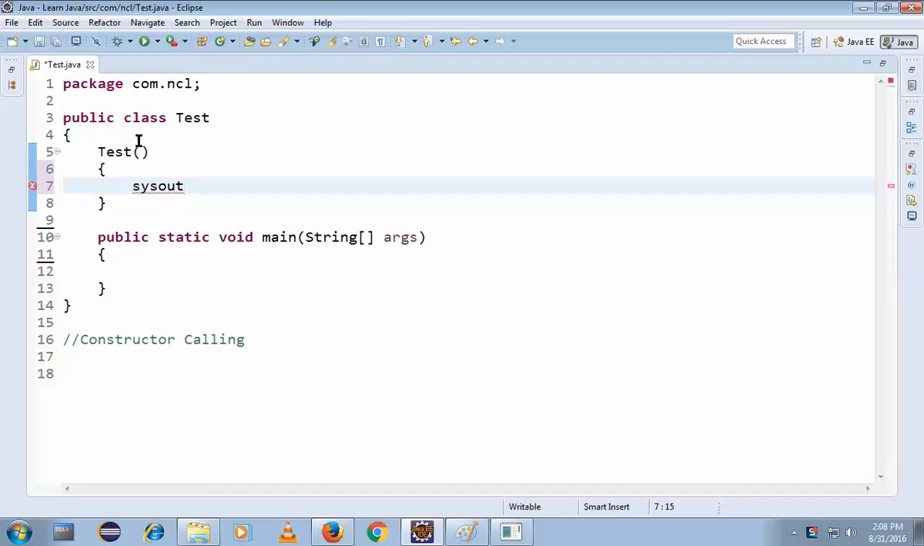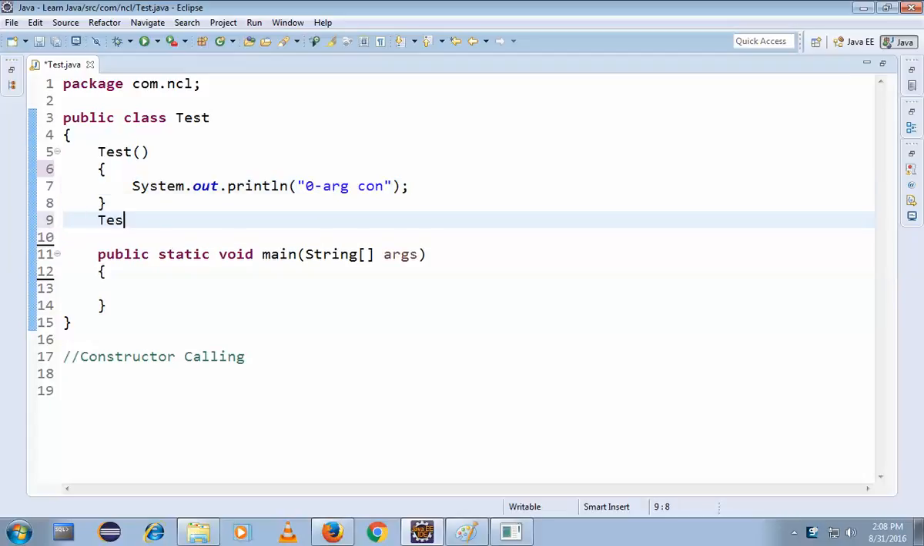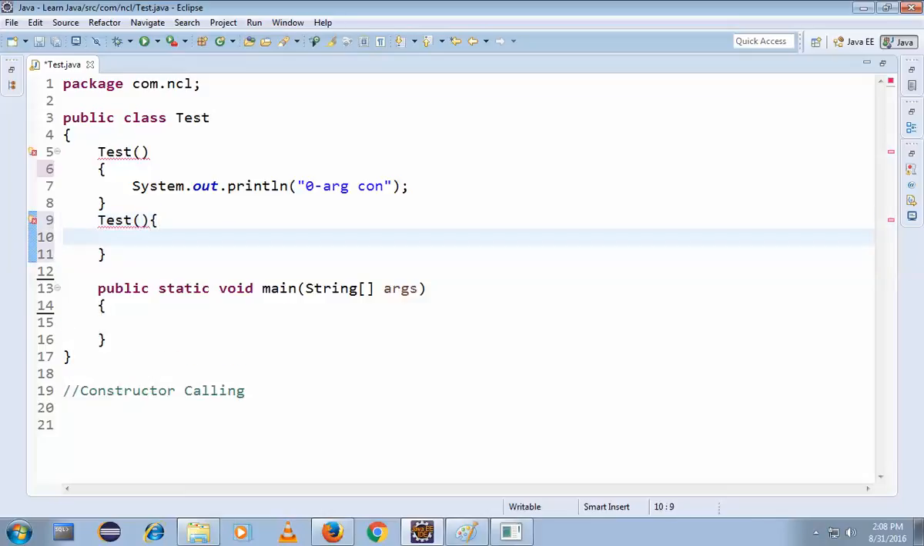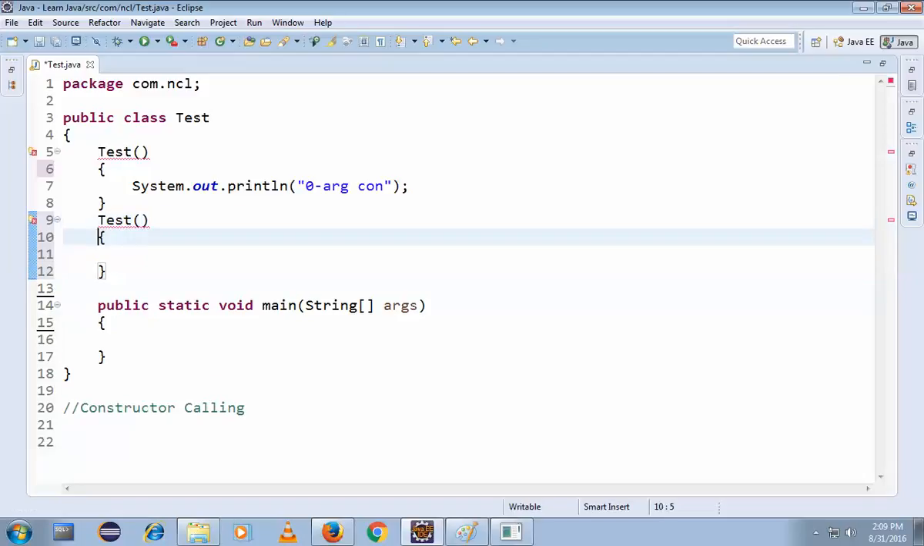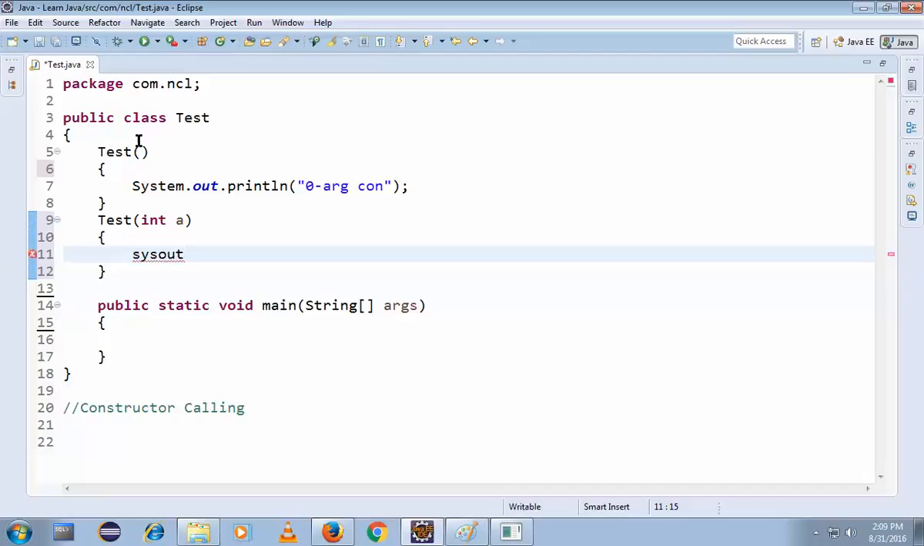Write something like this. SYSOUT, you have to print a statement to show whether this is working or not. So this is a zero argument constructor, right? And we're having another constructor, Test of some int a here. SYSOUT, this is out of some, we're calling a one argument constructor.